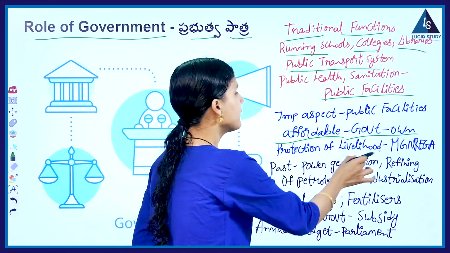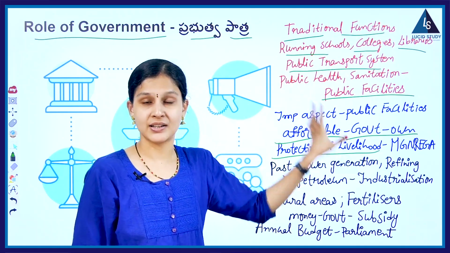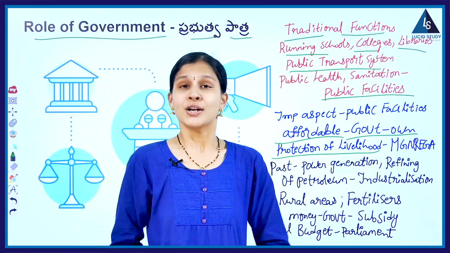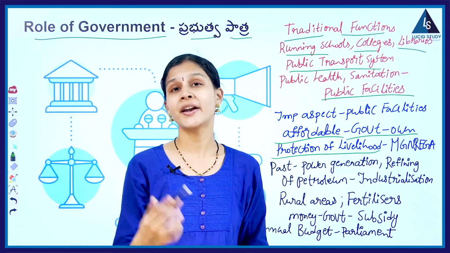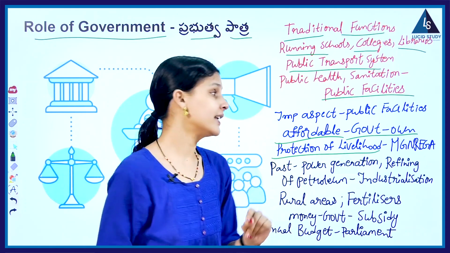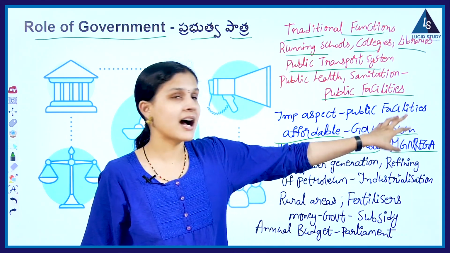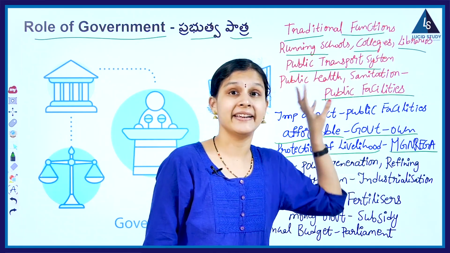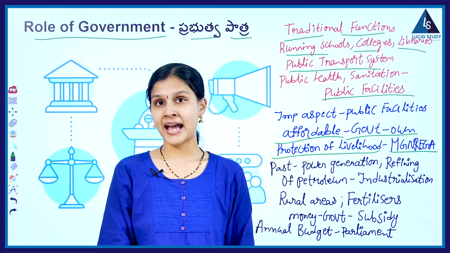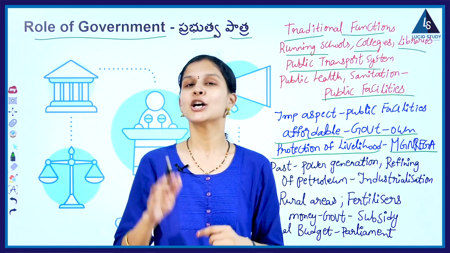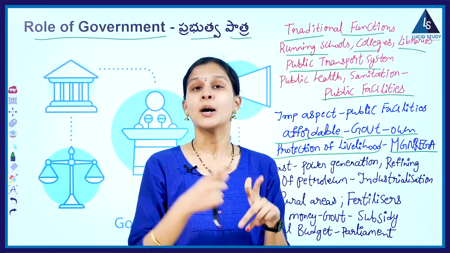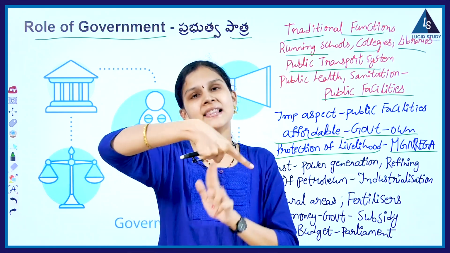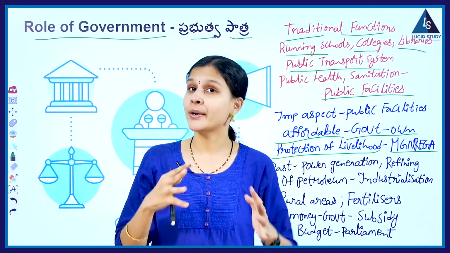And here, apart from providing all these public facilities, what is the other main important role of the government? Protection of livelihood. Children, in our previous classes, we have already learned about the right to work under the MGNREGA Act, which is the Mahatma Gandhi National Rural Employment Guarantee Act. According to this act, it is the responsibility of the government to provide proper work to the people, proper wages and also the capital that is needed for them.